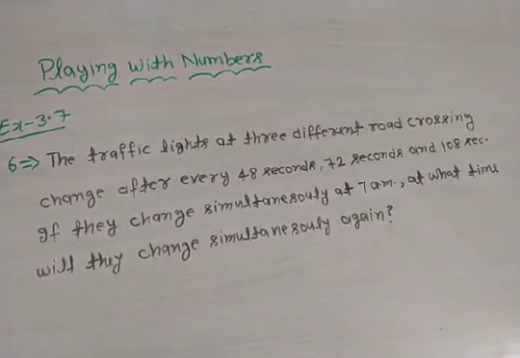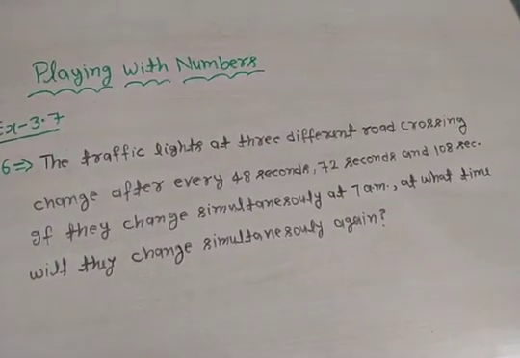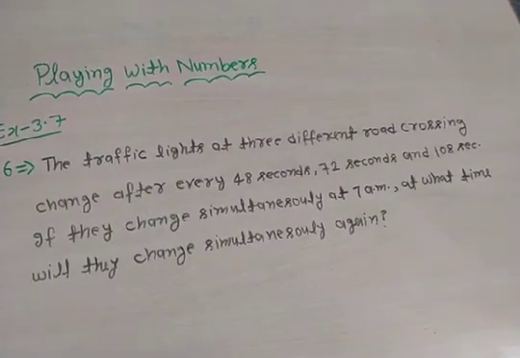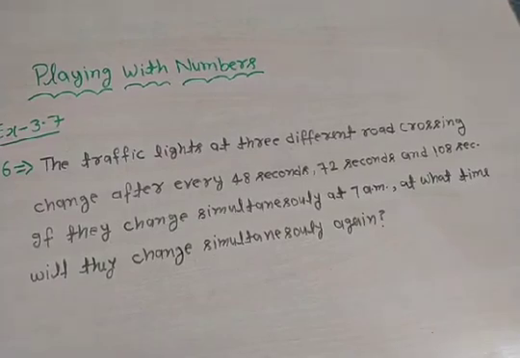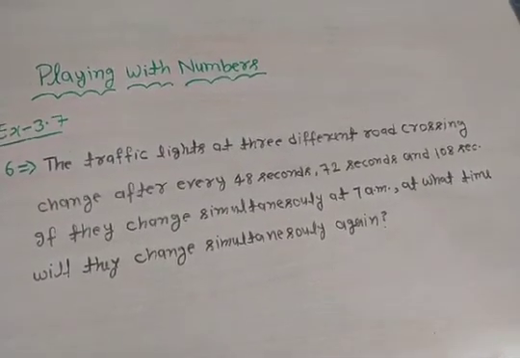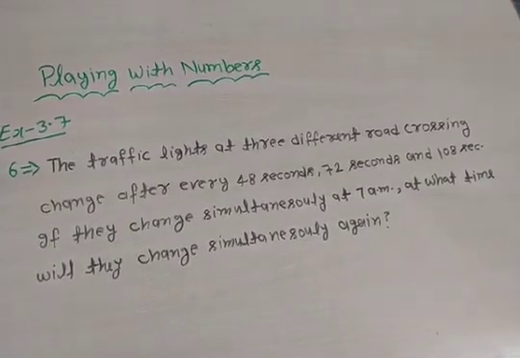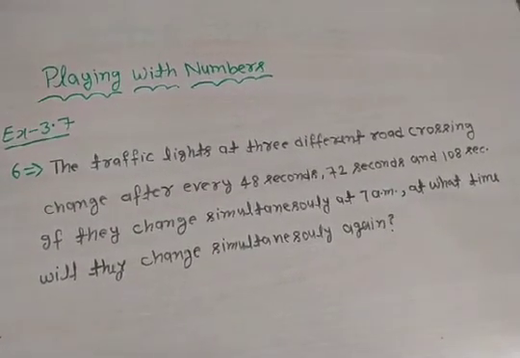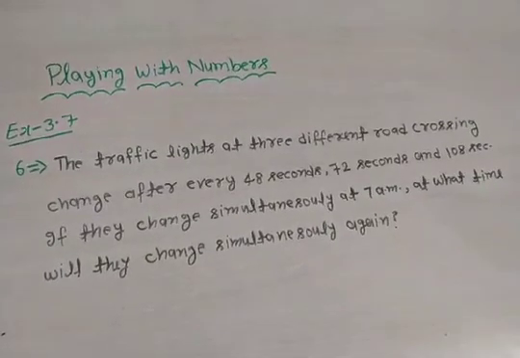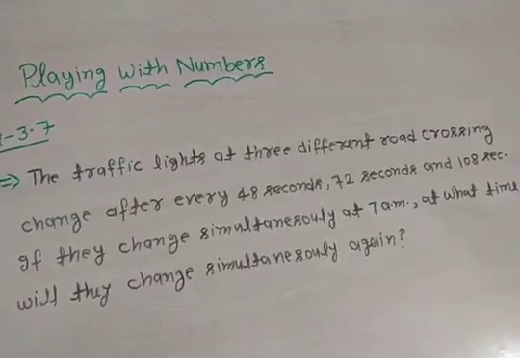They change simultaneously at 7 am. Okay, they change together at 7 am. He asked, at what time will they change simultaneously again? It means at what time will they change together again. So at 7 am the lights change together. We find what time after 7 am they change together.